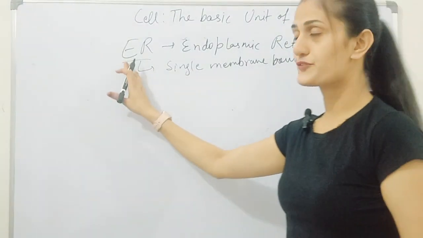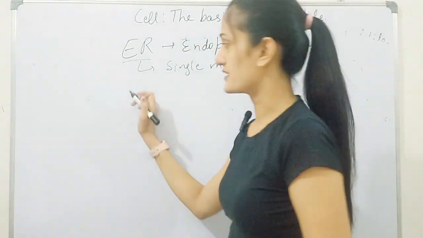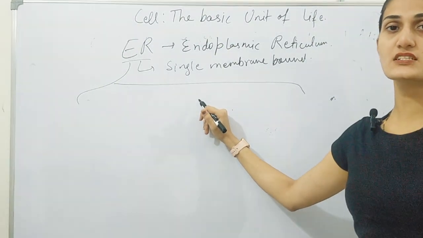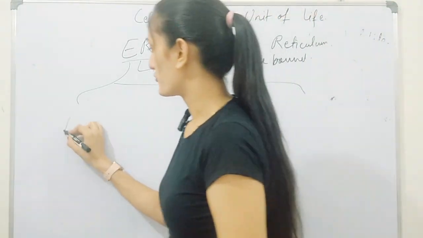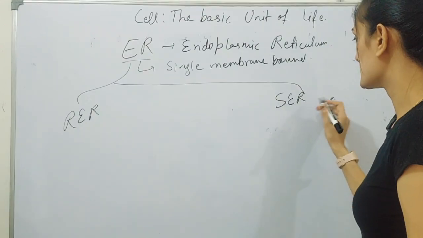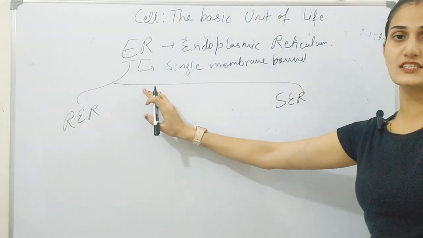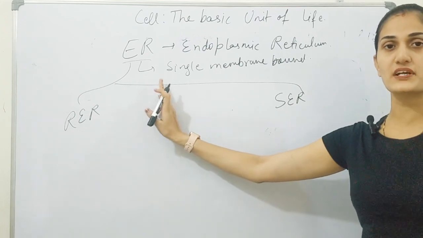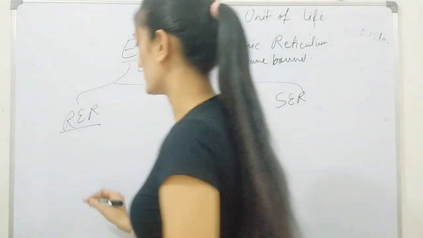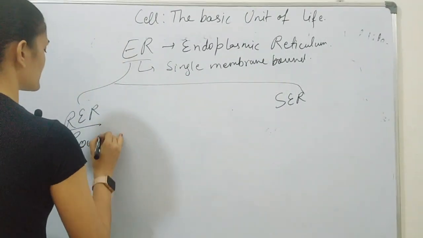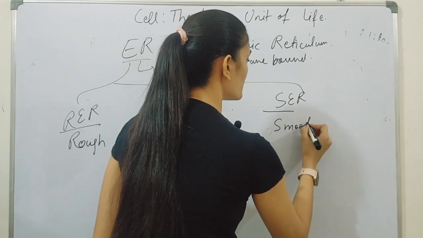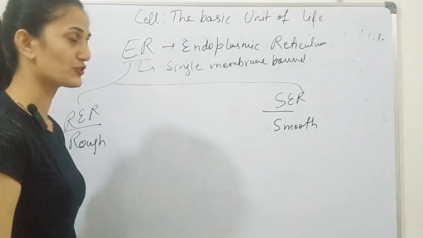Now this ER is further divided into two types on the basis of presence or absence of ribosome. One is RER and the second one is SER. This classification is based on absence or presence of ribosome. So RER stands for the rough endoplasmic reticulum, while SER stands for the smooth endoplasmic reticulum.